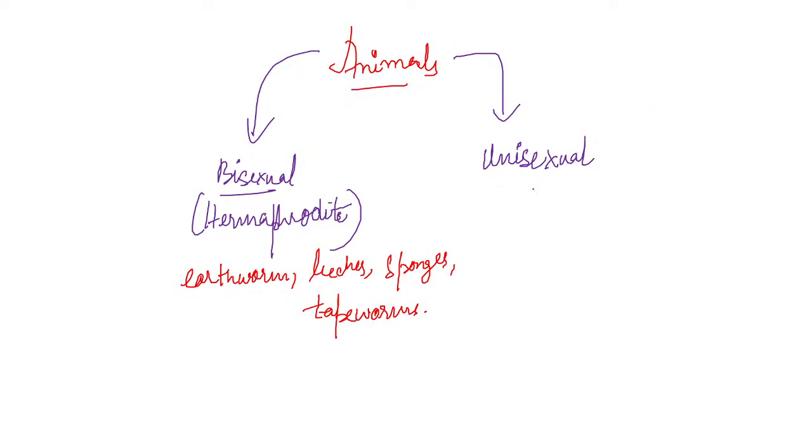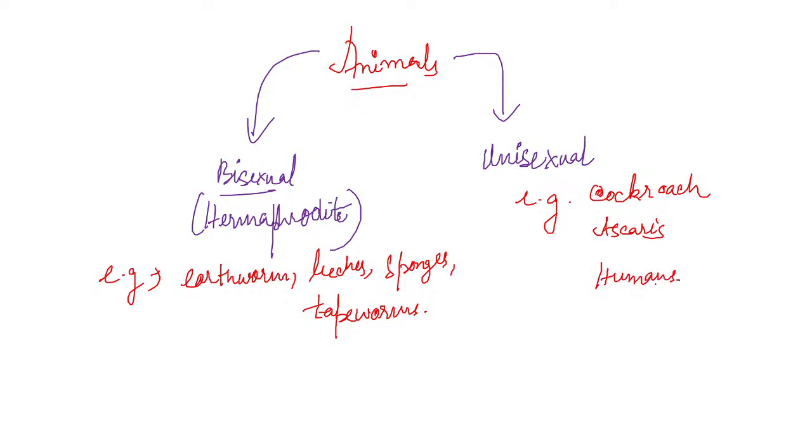Next, unisexual. Who are the unisexual? Like us. This was the example. Like cockroach, male and female cockroach are there. Ascaris, male and female ascaris are there. Humans, male and female humans are there. Birds, male and female birds are also there.